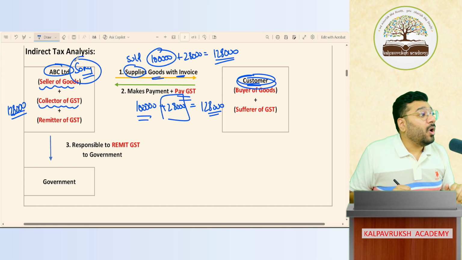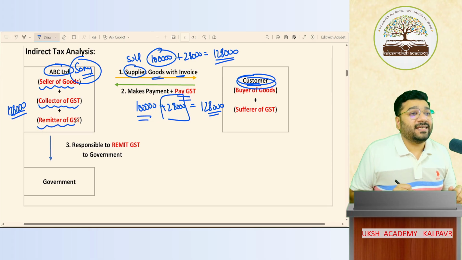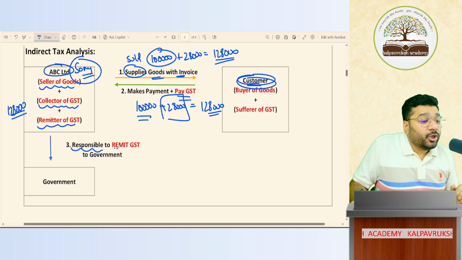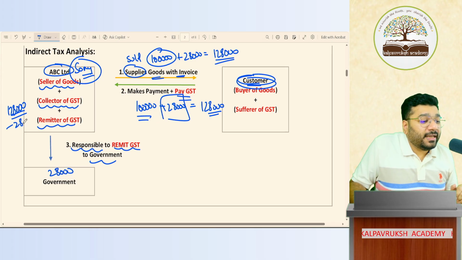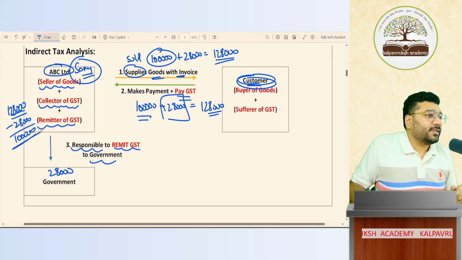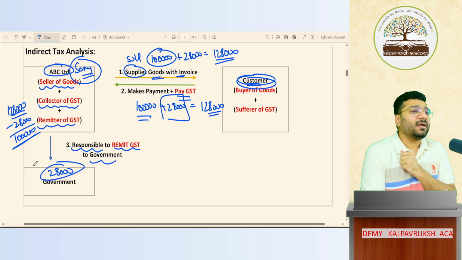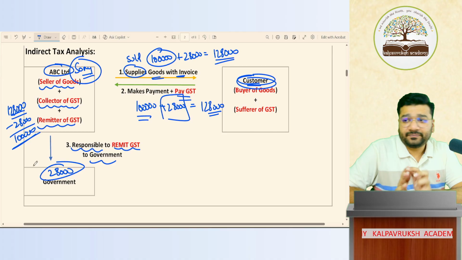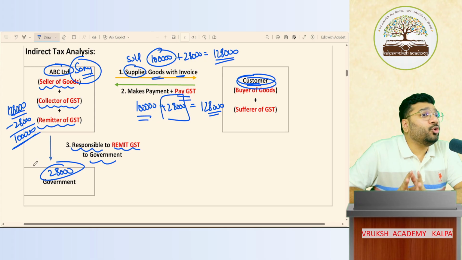So they have to hand over the money to the government. So they are called the remitter of GST. Who is responsible to remit the GST to the government? 28,000 rupees will be given to the government. So minus 28,000, what is the balance money that Sony company will enjoy? 1 lakh rupees. And the money that the government is enjoying is 28,000 rupees. Got it? Not got it? Tell me. Any doubt in this process? Do you have any questions here?